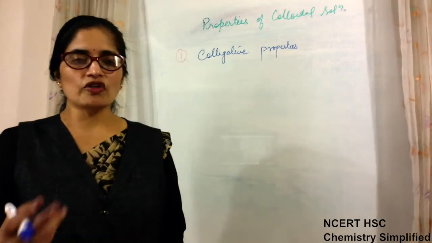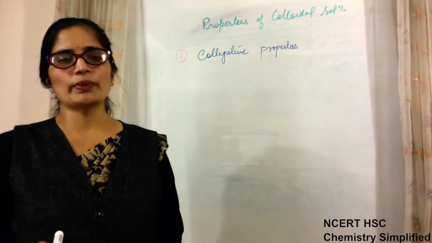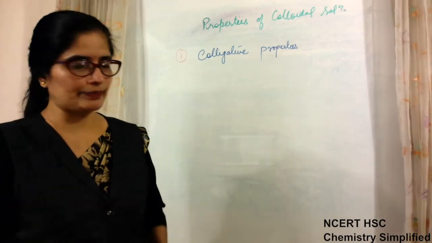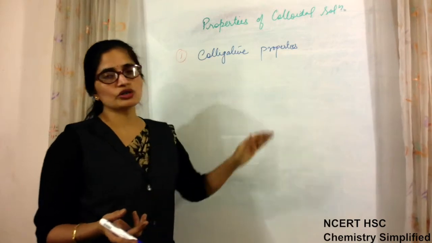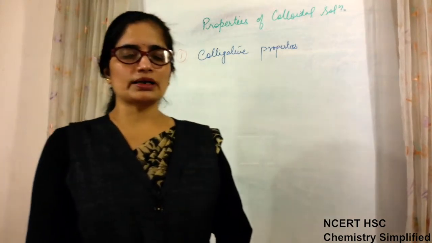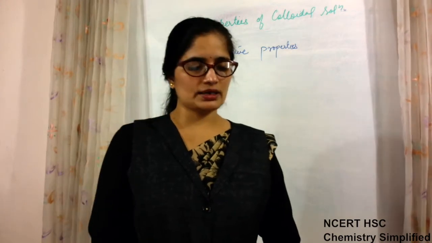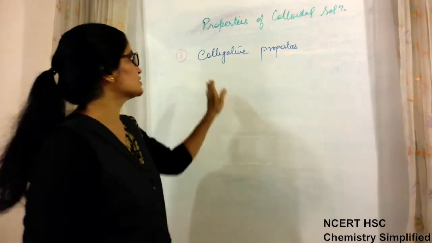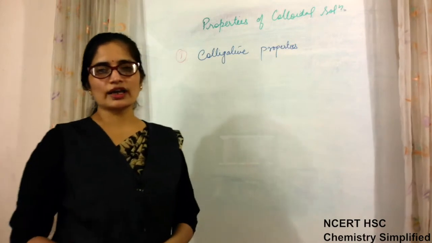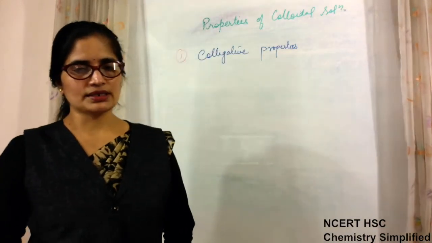So the number of particles will be more, and colligative properties will have higher values. But in colloidal solutions, because of the smaller number of particles due to bigger size, the properties are less prominent and do not have much significance.